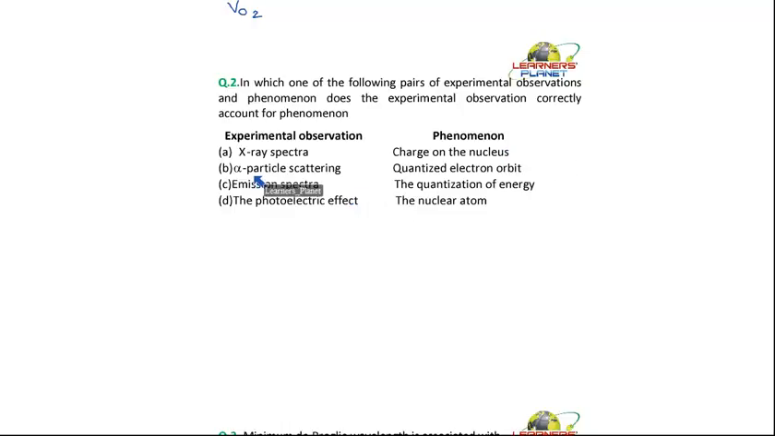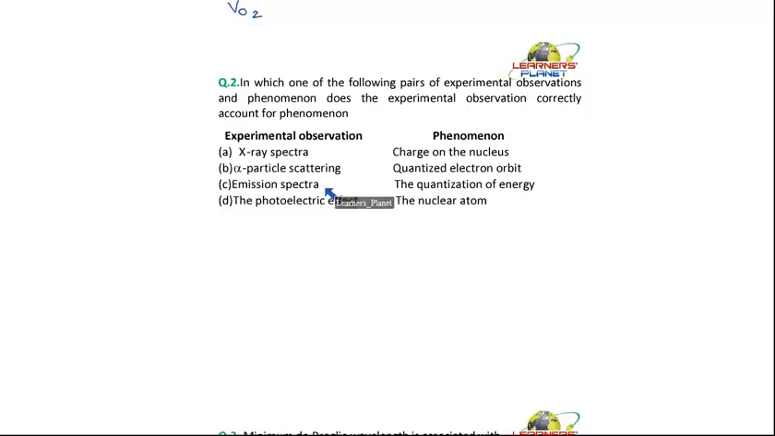Right? The second is alpha particle scattering. Is it explaining the quantized electron orbit? No. The alpha scattering experiment tells about the structure of the atom. If you remember, it is Rutherford's model.